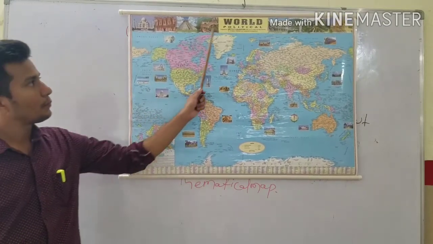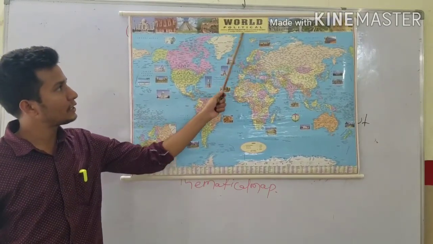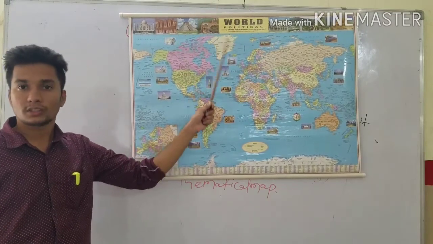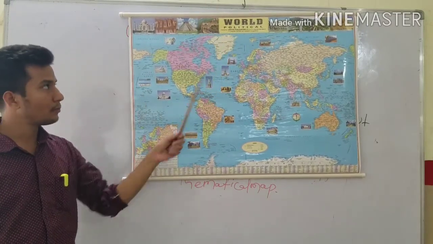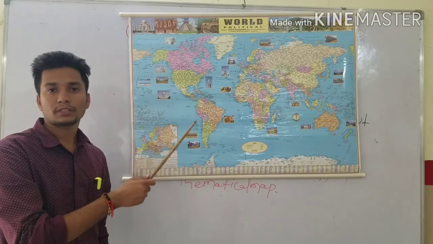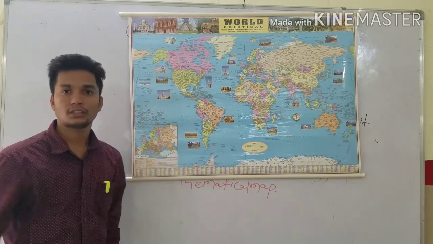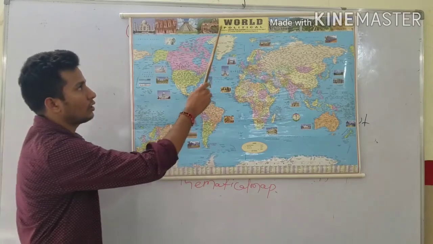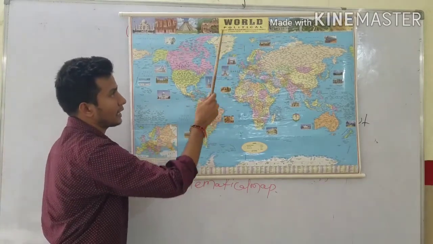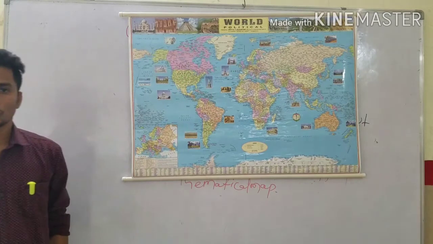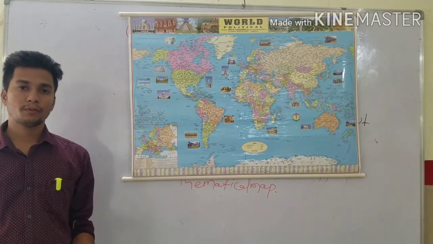So this is the political map, and this is the title of the map that tells you all about the map. It will give information about boundaries of state, country, towns, cities. Understood? So this is called wall political, the title of a map.